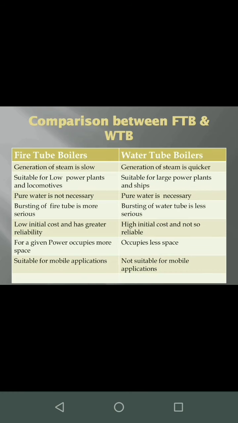It is a general comparison between fire tube and water tube boiler. In case of fire tube boiler, generation of steam is slow. In case of water tube boiler, generation of steam is quicker. Fire tube boilers are suitable for low power plants and locomotives. Water tube boilers are suitable for large power plants and ships. In fire tube boilers, pure water is not necessary, whereas in water tube boilers, pure water is necessary.